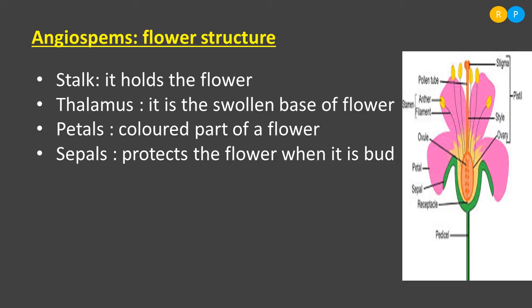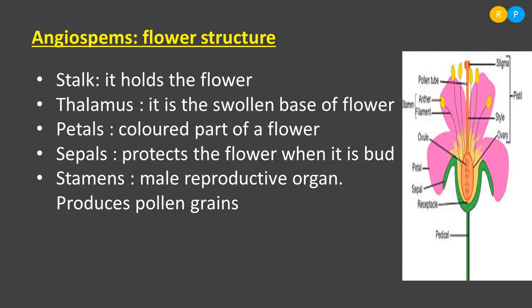Petals are brightly colored. In some they are pink, in some red, yellow, orange; like this we can see varieties of flowers in different kinds of plants. The main purpose of the petal is to attract insects. Clear?